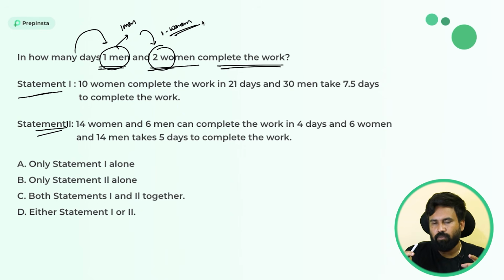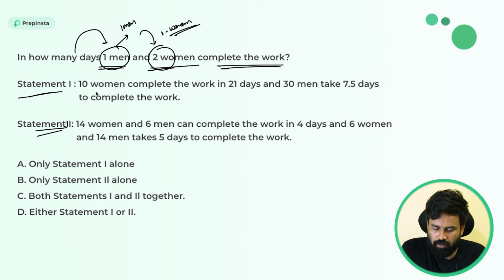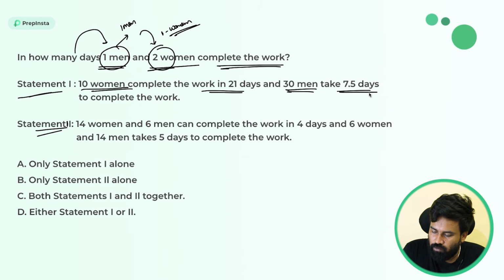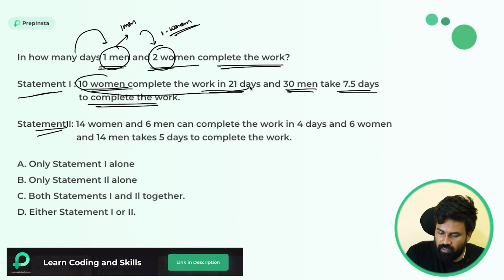If you aren't aware of the time and work concept, please go to our PrepInsta Prime and watch it first, and then only you can understand this question. Okay, then statement 1. 10 women complete the task in 21 days, 30 men can take 7.5 days to complete the work. Simple guys, see, 10 women can complete the task in 21 days.